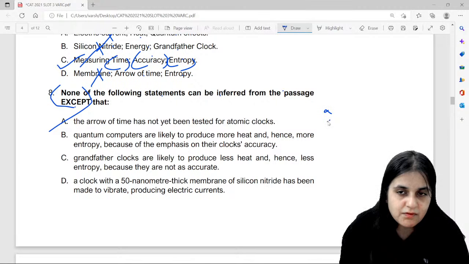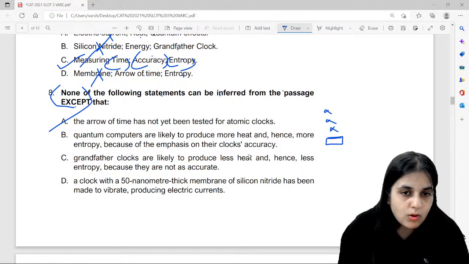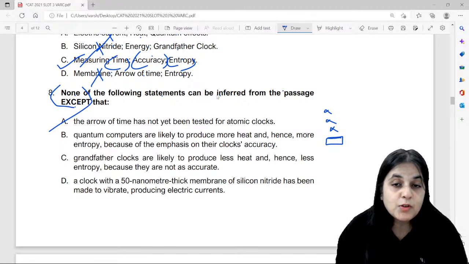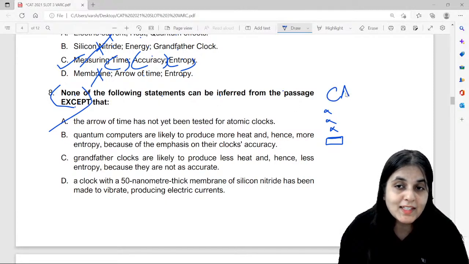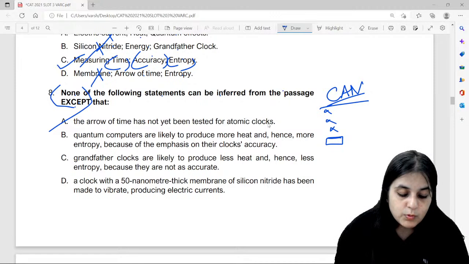For example, one cannot be inferred, another cannot be inferred, a third cannot be inferred, okay? This is going to be my odd one out. Or you just find the statement which can be inferred. Negative negative will cross out, right? So none of the following can be inferred from the passage except, what does that mean? Now you have to find which one can be inferred. Understanding the question stem is very important. If you understand the question stem correctly, half your work ends right there.